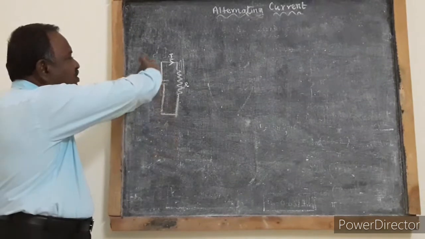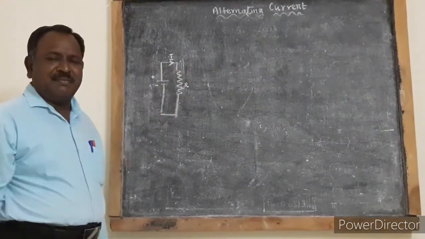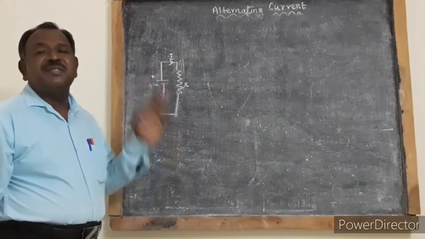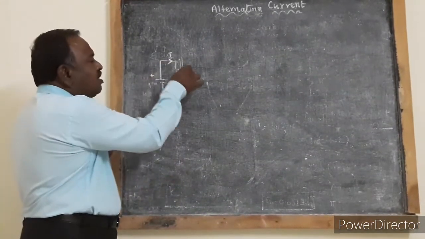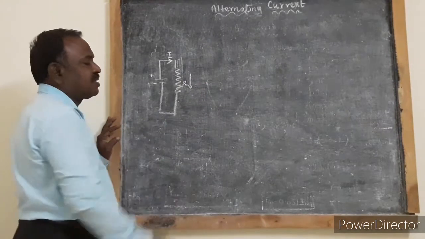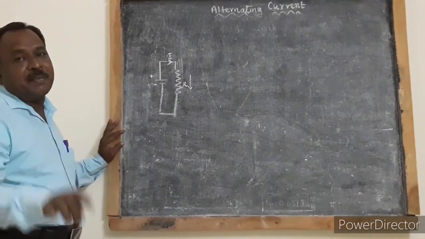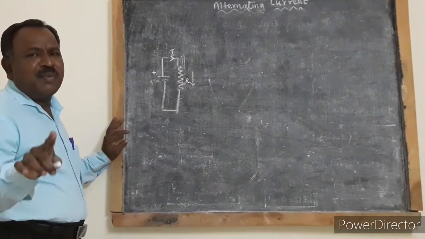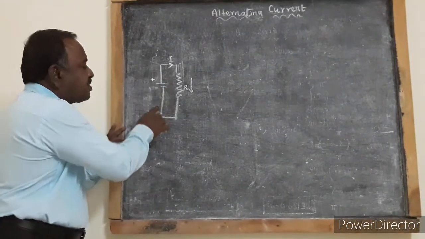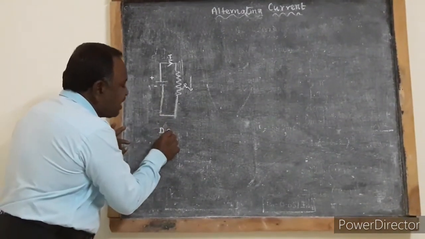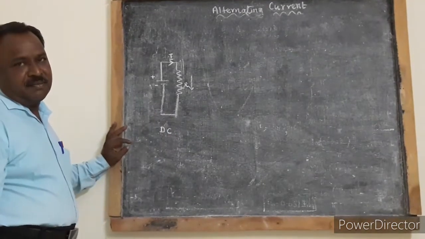So it always flows in the clockwise direction. It will not change its direction. Not only that, the amount of current that flows through this circuit remains the same, or the magnitude of the current remains the same. Such a type of current is called DC current, direct current.